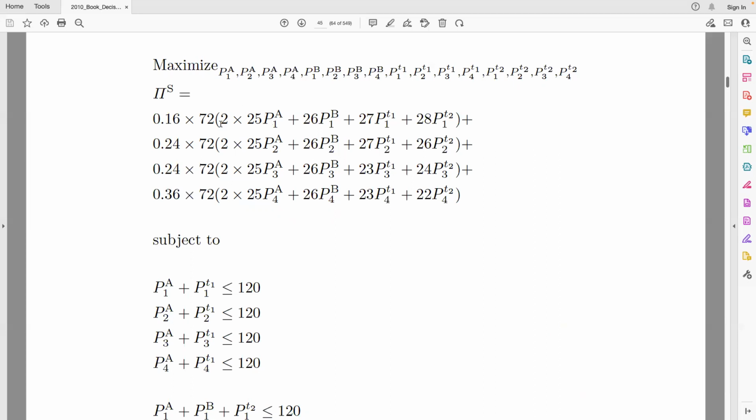production of energy. So in the first term, we have two, because for the contract A, the number of hours was 144. So that's why we multiply 72 times 2, that we have 144. 25 is the price of energy using contract A. Then we have the term for the price of contract B. Then we have the price for